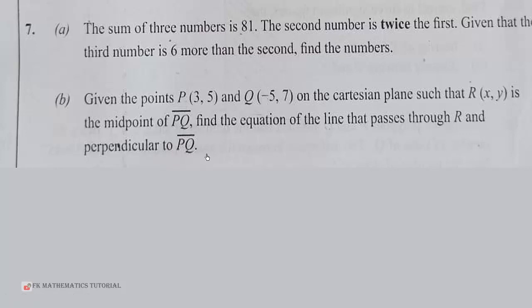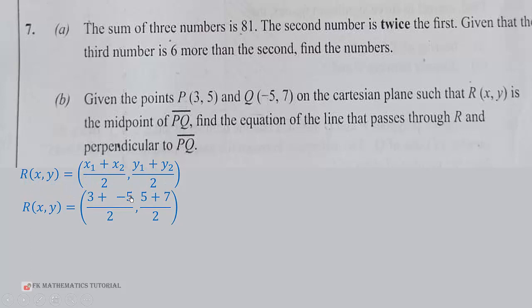So we first of all find the coordinates of R. The formula for the midpoint is that you add the x1 and x2 and divide by 2, add y1 and y2 and divide by 2. So when we do that, we add 3 plus negative 5, and we add 5 plus 7.